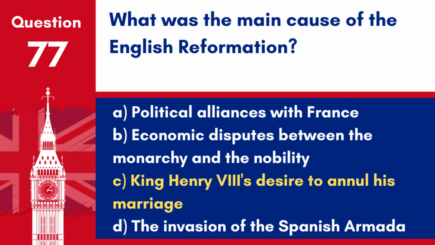Answer: C. King Henry VIII's desire to annul his marriage. The English Reformation began largely as a result of King Henry VIII's wish to annul his marriage to Catherine of Aragon, leading to the break with the Roman Catholic Church.